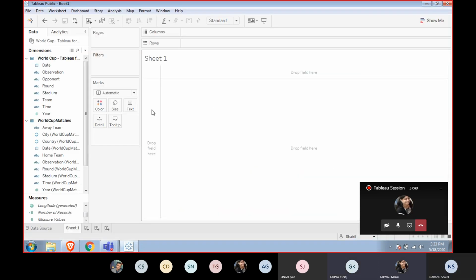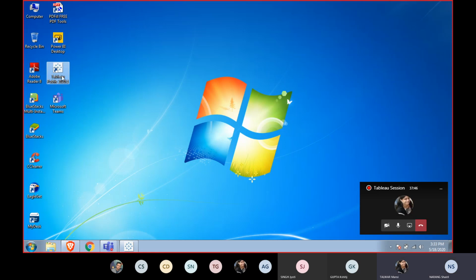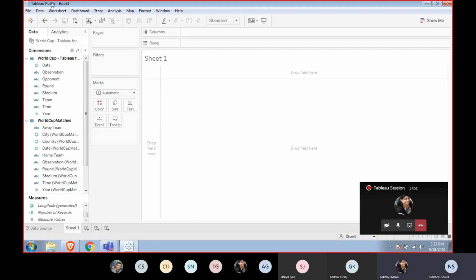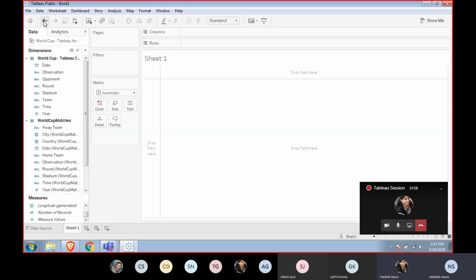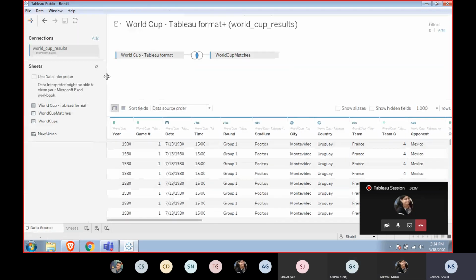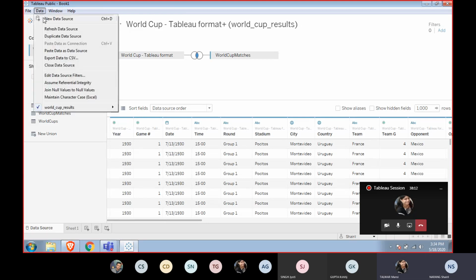And the other screen which you were just showing, how did you open that? I just want to know how you started it from scratch. When I downloaded and installed it and double-clicked it, it will open up. This is the tool screen only. It will open this data source screen where you can choose which kind of data you want.